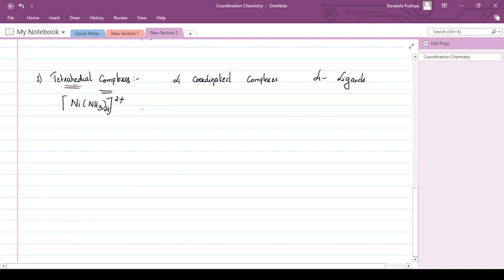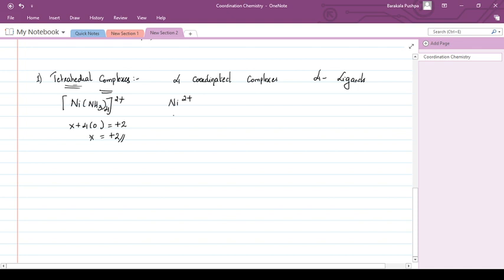Nickel will be having the oxidation number +2. Suppose you forget how to calculate, x plus 4 times 0, so x is equal to +2. That means nickel is having a +2 oxidation state.